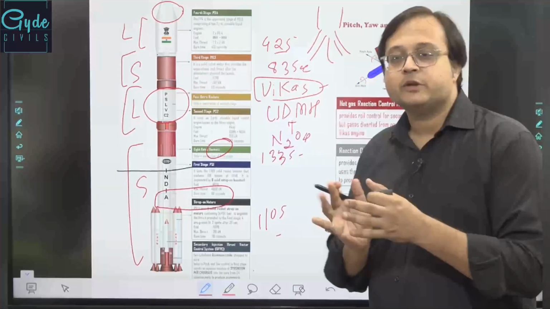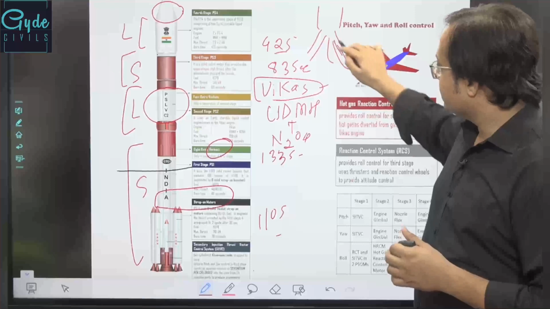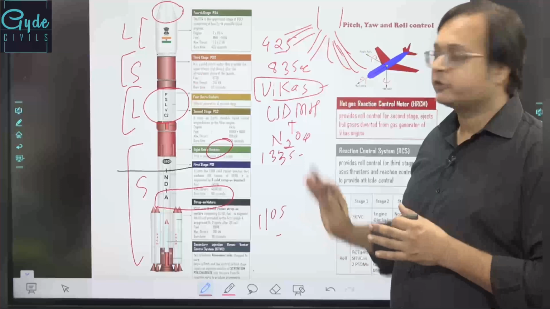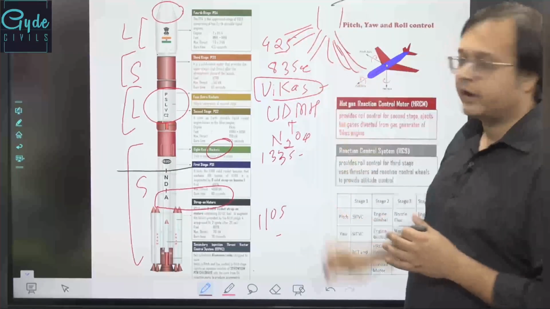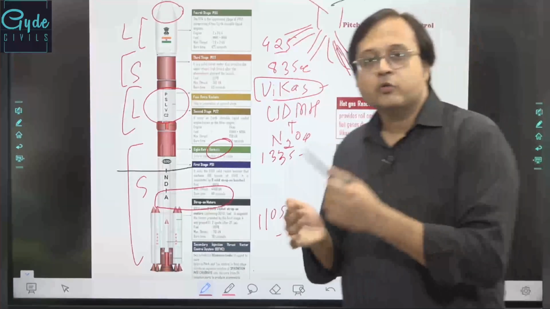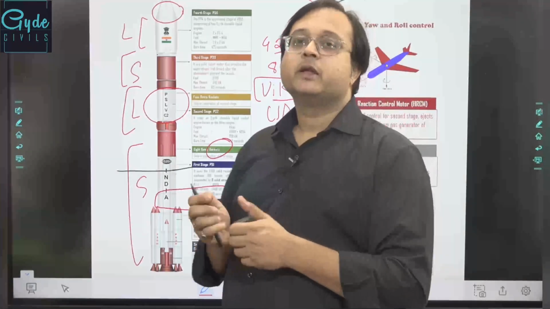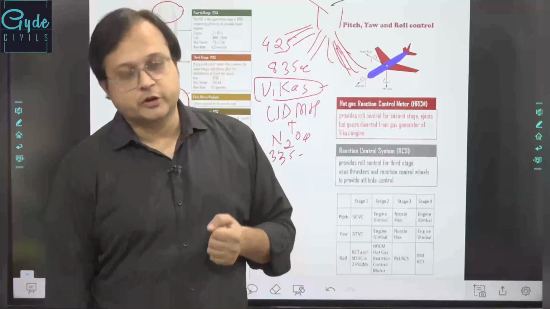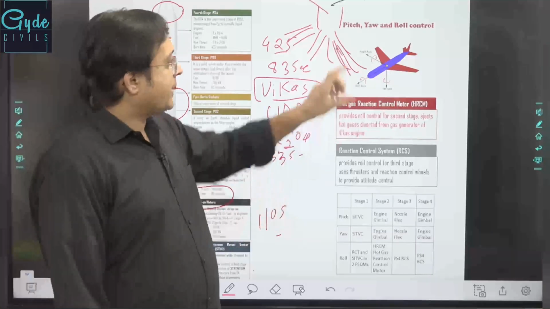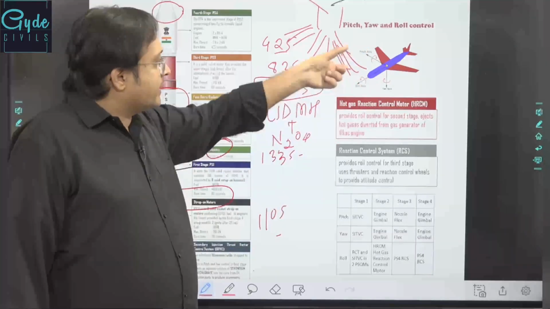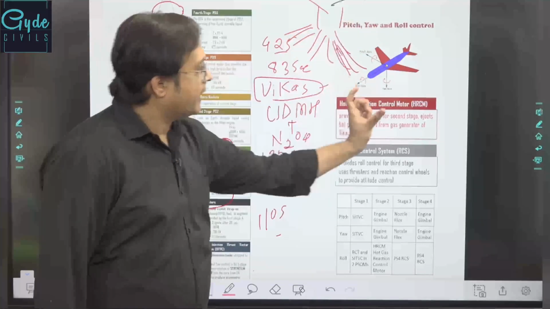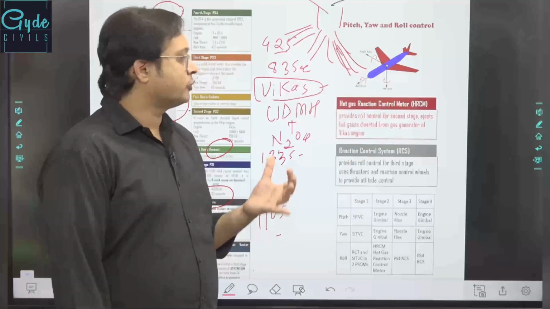When they are released, the direction of the exhaust coming out of the engine can be changed. So either we can increase the exhaust over this side, or we can increase the exhaust over this side. If the exhaust is increased this side, the launch vehicle would go this side. If the exhaust is increased this side, the launch vehicle would go this side. In this way, maneuvering of the PSLV can be done using the SITVC, the secondary injection thrust vector control. Apart from this, roll, pitch and yaw of the launch vehicle system is also being maintained.